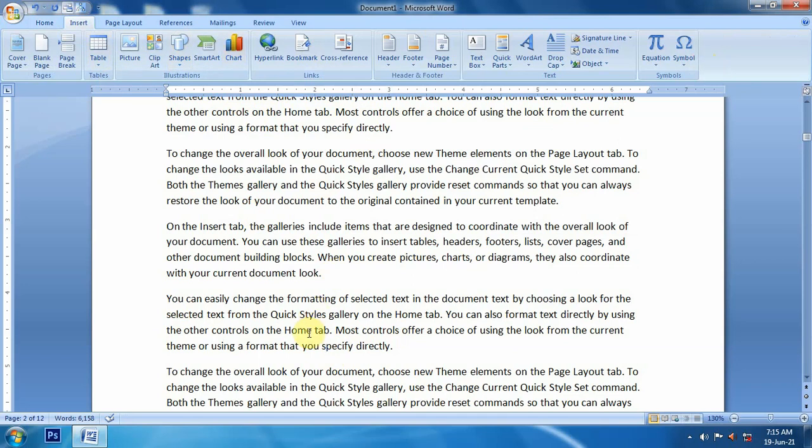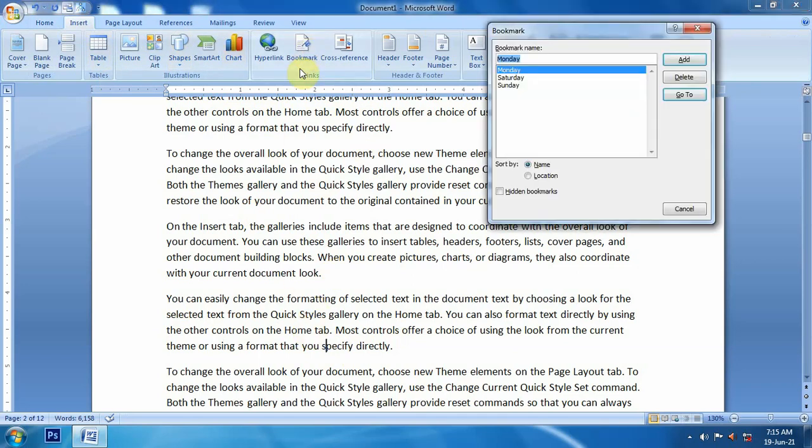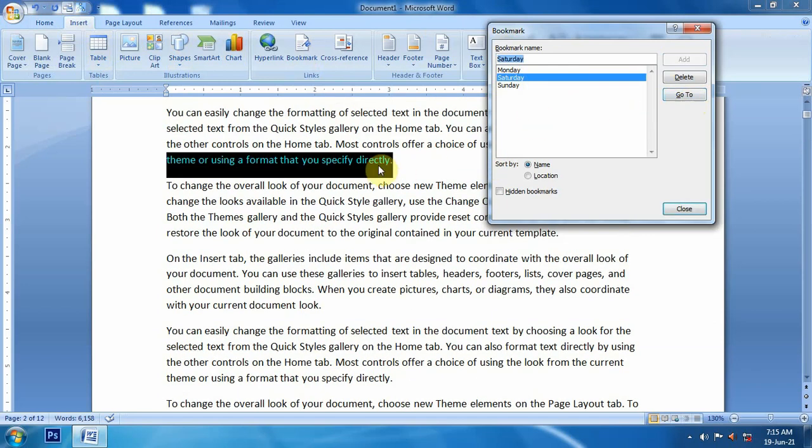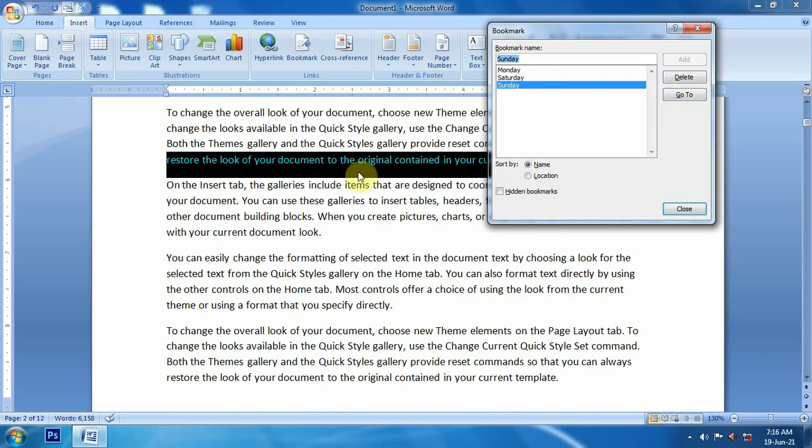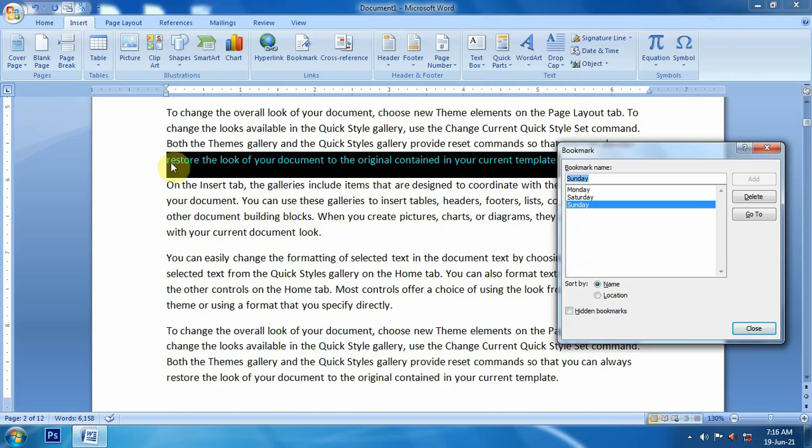Now I will click on bookmark. If I want to see the Saturday bookmark, I will click on Saturday, go to. So it will bring me to the Saturday bookmark. It indicates that on Saturday I was here, meaning on Saturday I worked in this book up to here. If I say Sunday, go to Sunday, it indicates that on Sunday I worked in this book up to here.